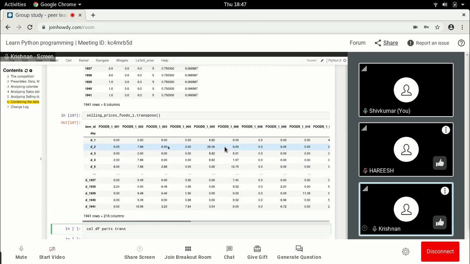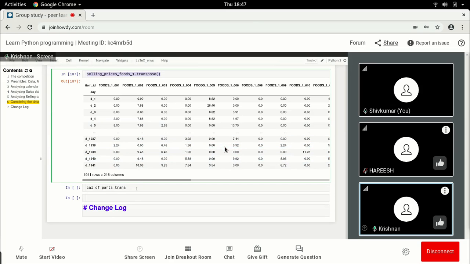So we have this, and then I'm going to say this will be added, and let's say only the foods 1 underscore 001.